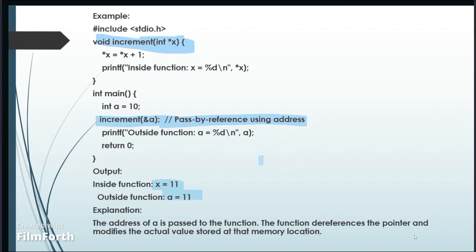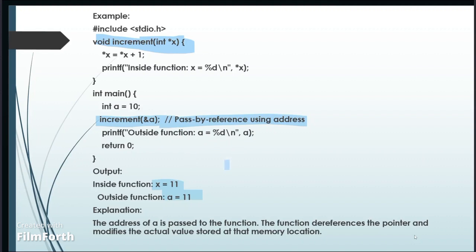The explanation for this: in main, a is equal to 10. Here, a variable a is declared and initialized with the value 10. And here is the change of the value. Instead of passing the value of a, we pass its address using &a, so that the function receives a pointer to a.